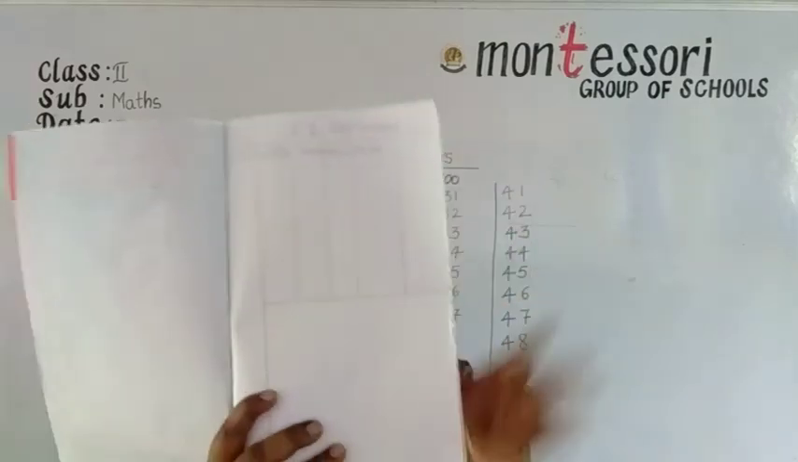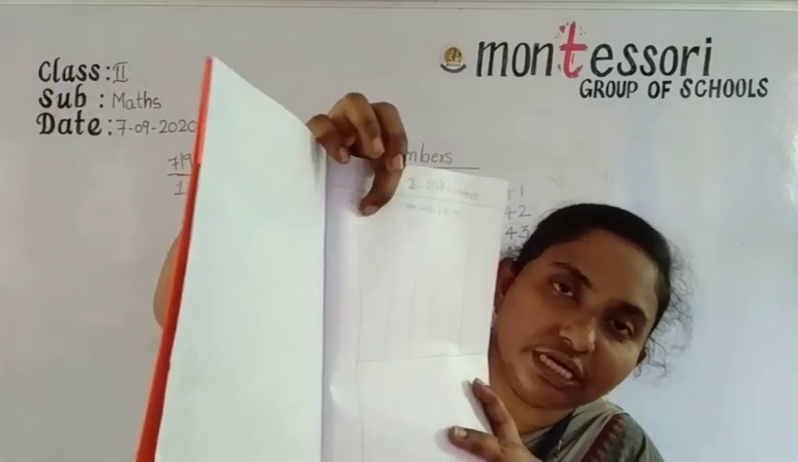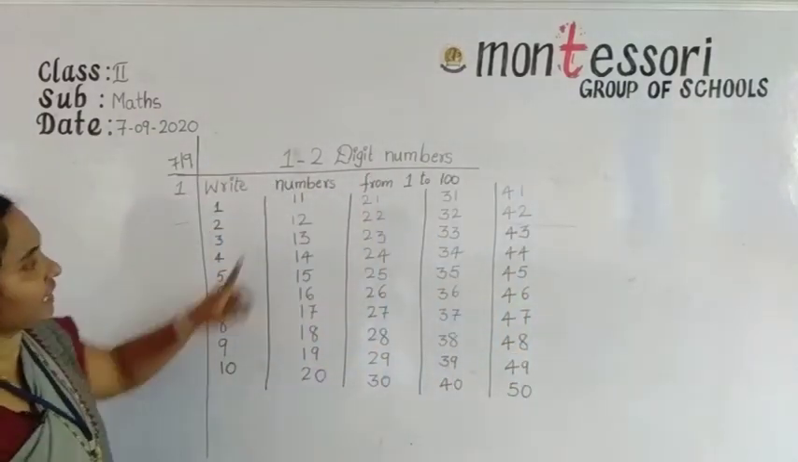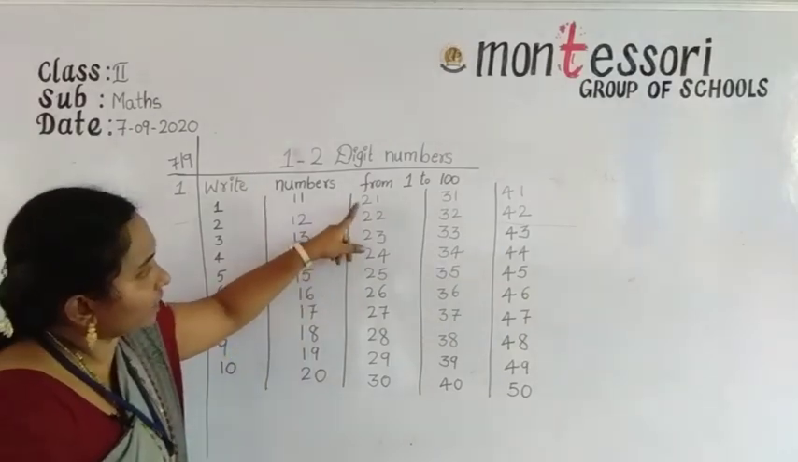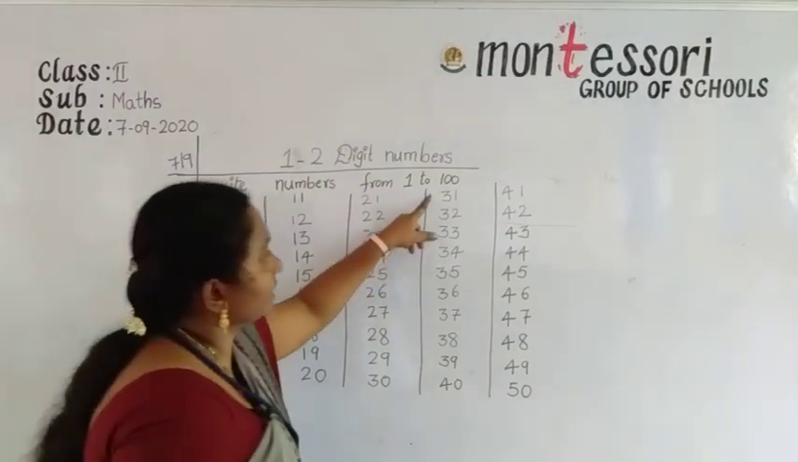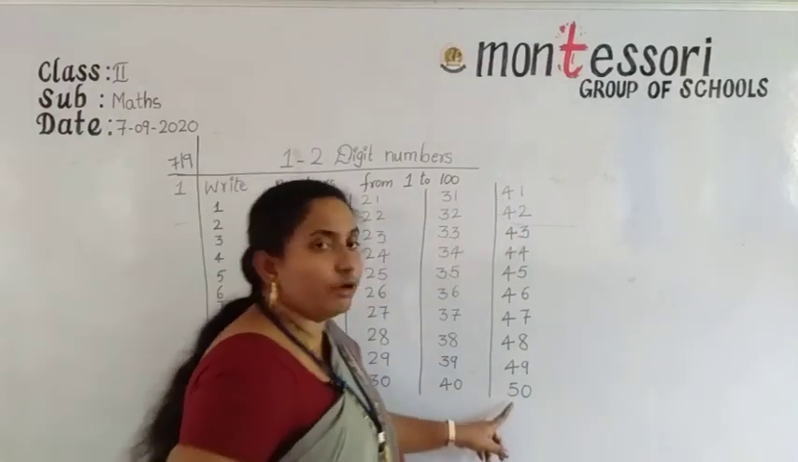Okay, understood, all of you? So now I am drawing 4 lines here. In the first line you can write 1 to 10 numbers. In the second line write 11 to 20 numbers. In the third line write 21 to 30 numbers. In the fourth line 31 to 40. And in the fifth line you can write 41 to 50.